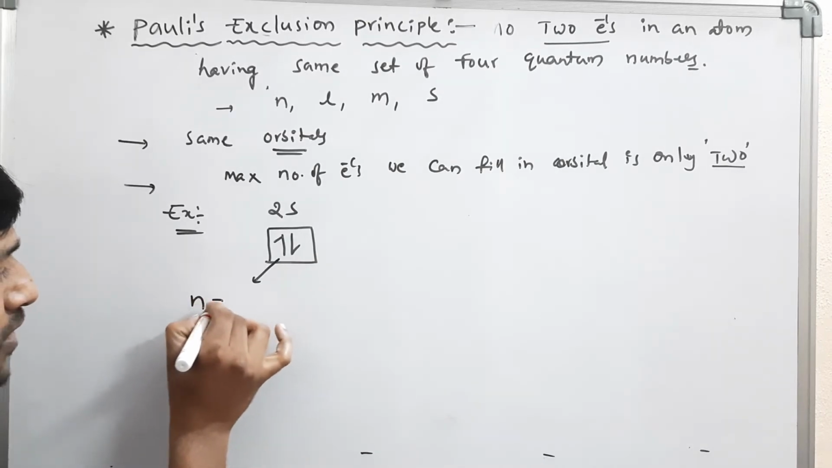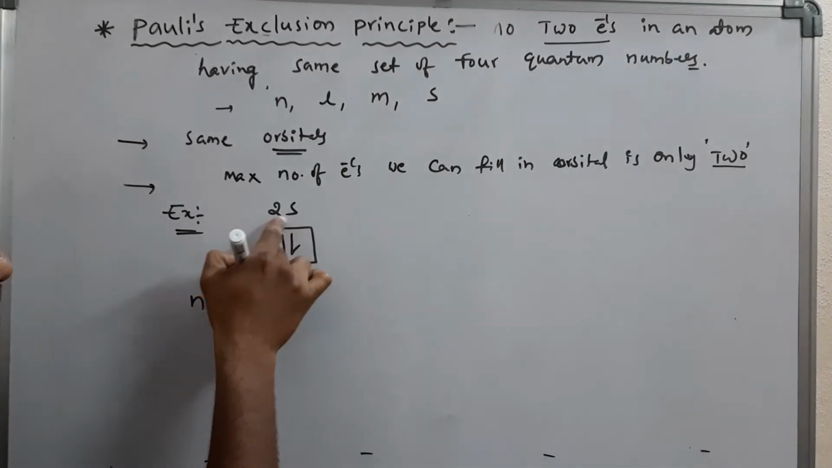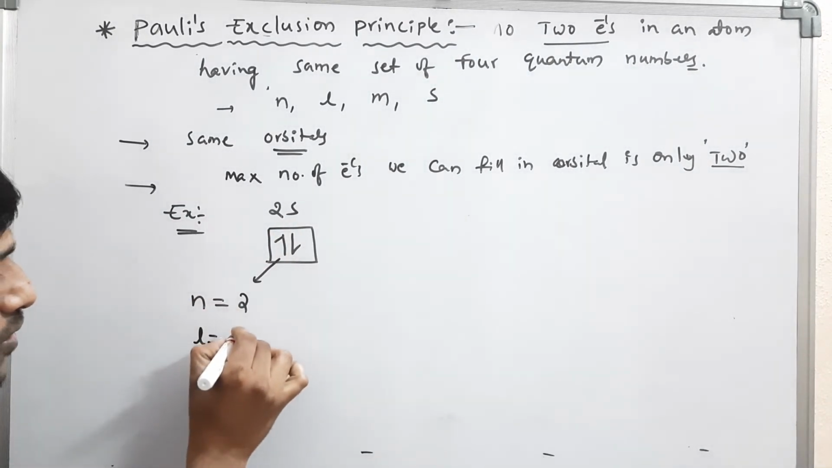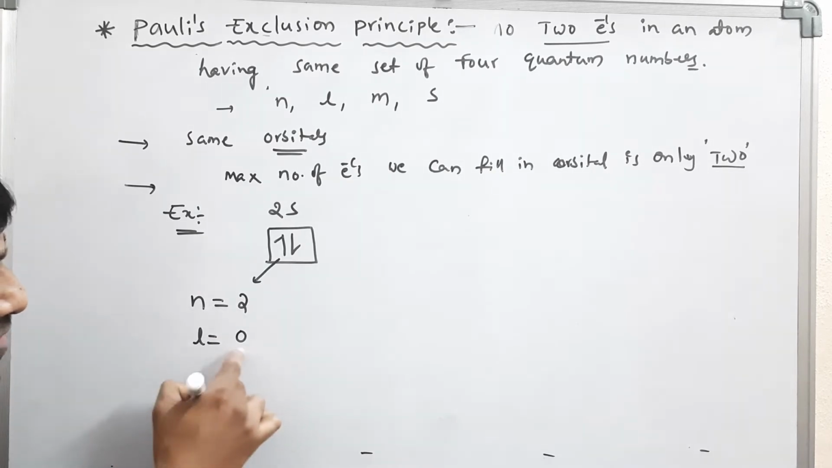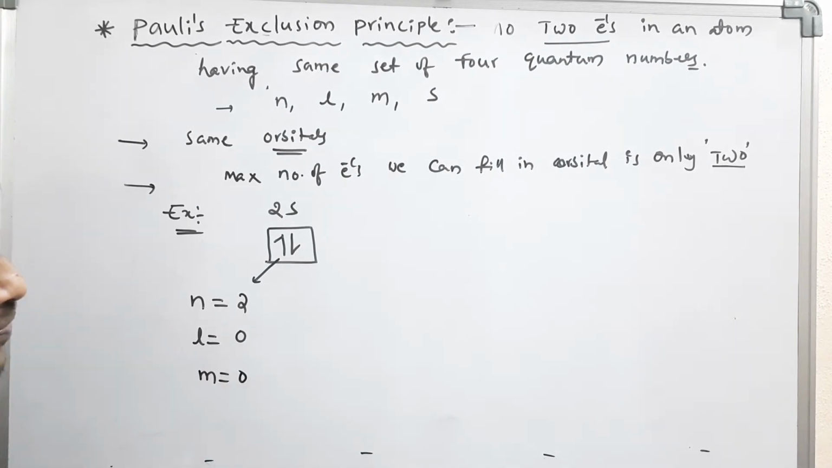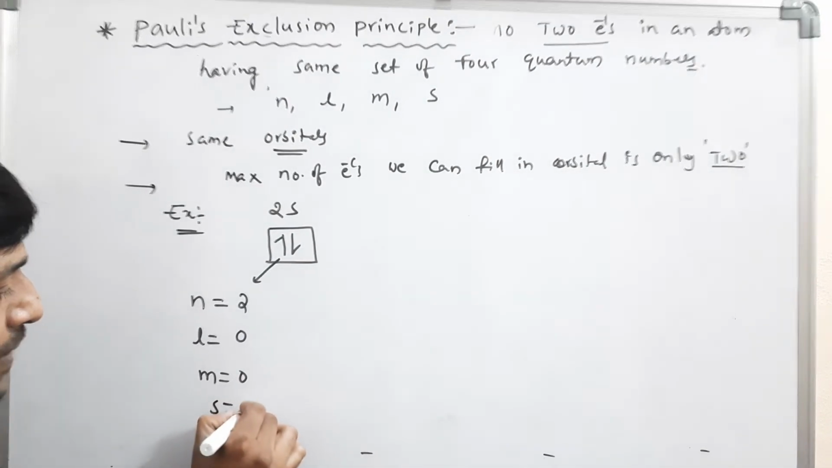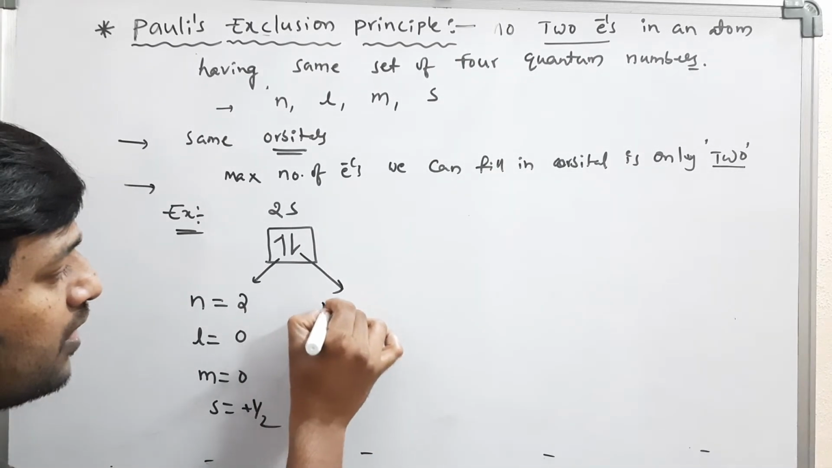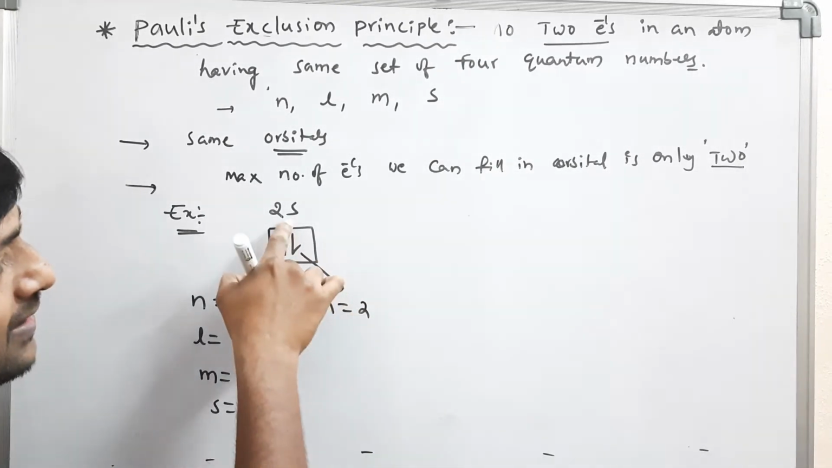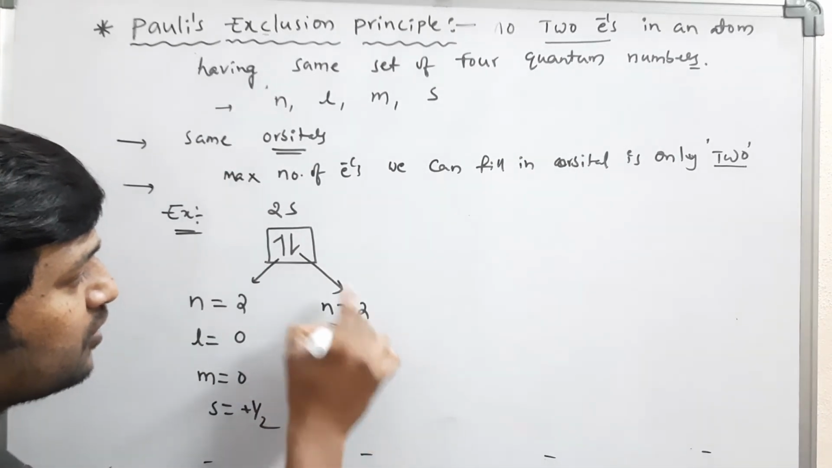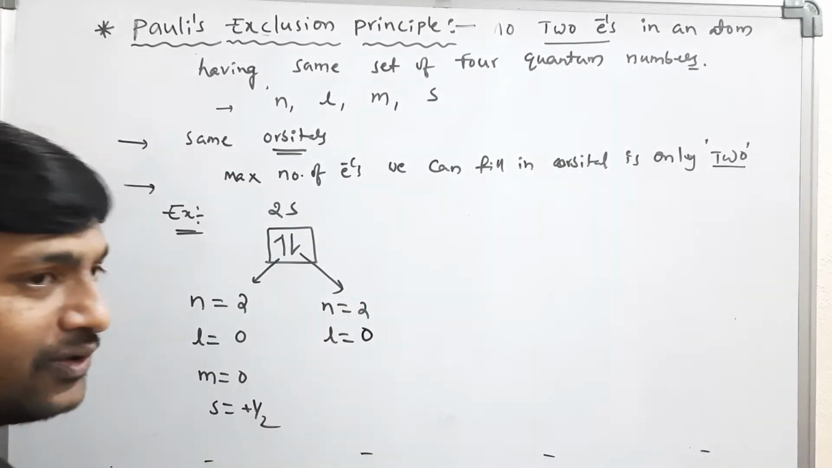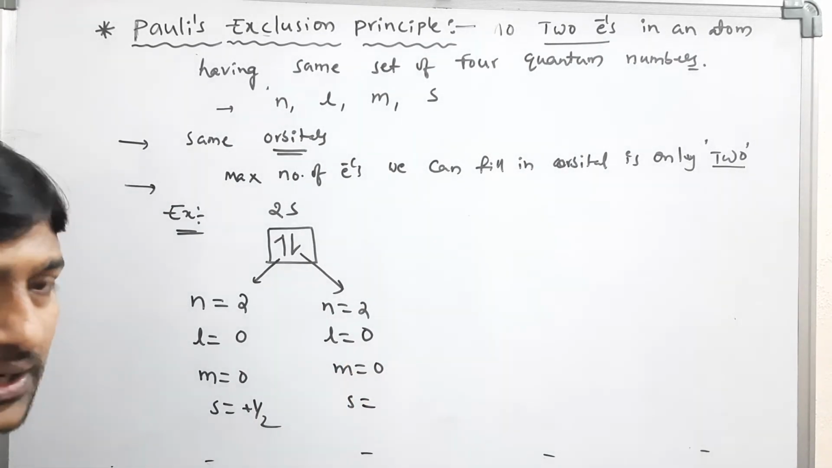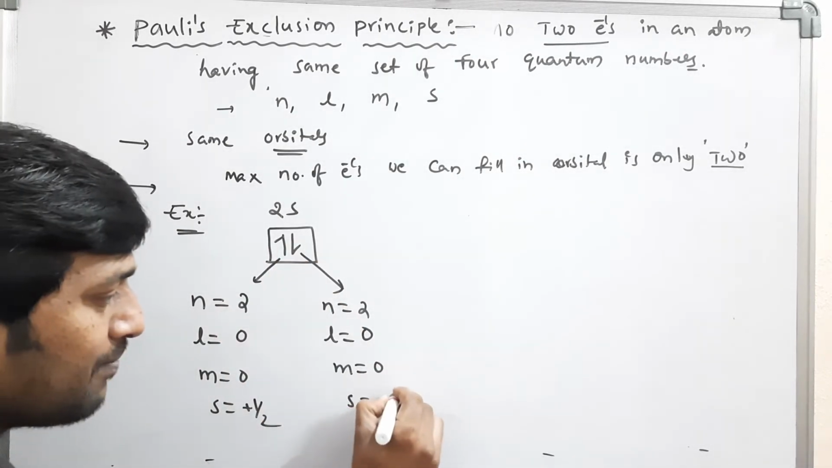The principal quantum number is 2, because it is the second shell. For the s subshell, the azimuthal quantum number is 0. If l is equal to 0, then m is also 0. It is a clockwise direction, so the spin quantum number is plus half. In the same way, you can write the second electron. The principal quantum number is 2, the azimuthal quantum number is 0, and the magnetic quantum number is also 0. But the spin quantum number is anti-clockwise, which means minus half.